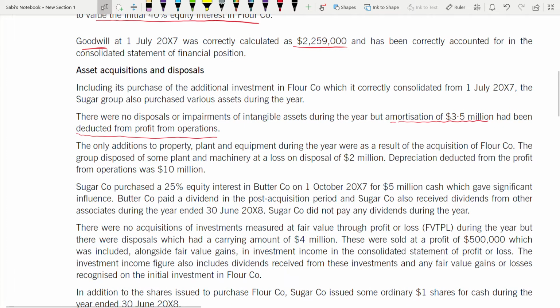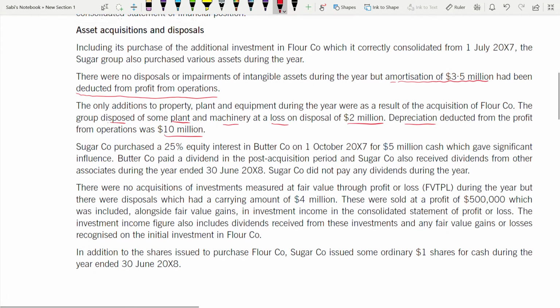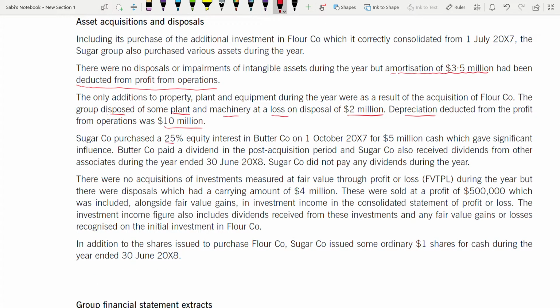The only addition to property, plant and equipment during the year was as a result of the acquisition of Flour. Okay, the group disposed of some property, plant at a loss on disposal. So they disposed some plant and machinery at a loss on disposal of 2 million. Depreciation of 10 million was already deducted from operations. Sugar purchased a 25% equity interest in Butter on 1st of October 2007 for 5 million cash, which gives significant influence.